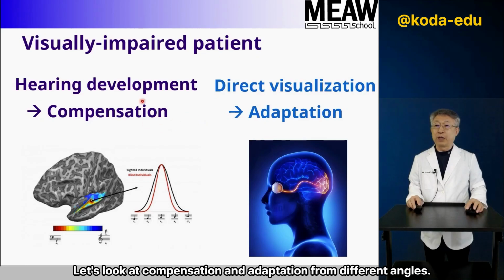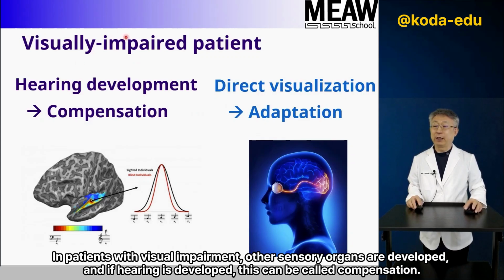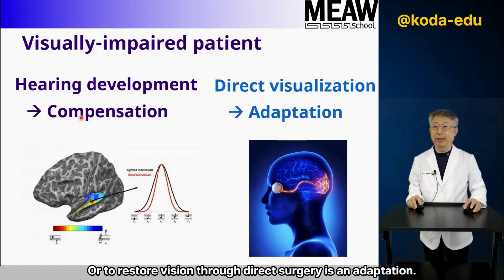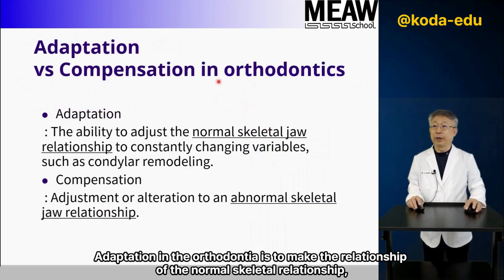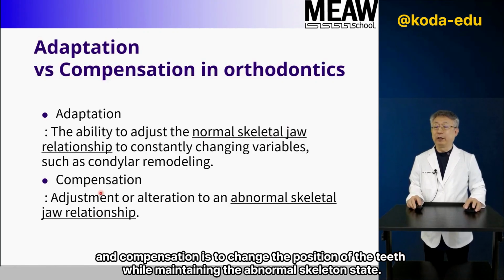Let's look at compensation and adaptation from different angles. In patients with visual impairment, other sensory organs are developed, and if hearing is developed, this can be called compensation. Or to restore vision through direct surgery is an adaptation. Adaptation in orthodontia is to make the relationship of the normal skeletal relationship. And compensation is to change the position of the teeth while maintaining the abnormal skeleton state.